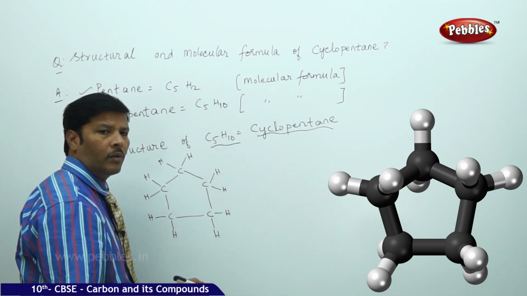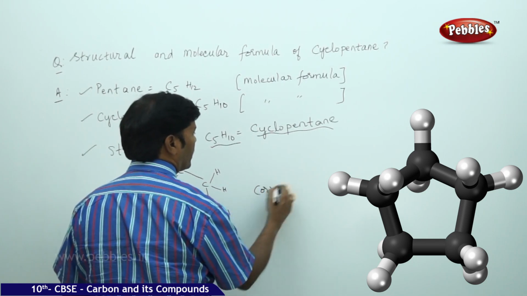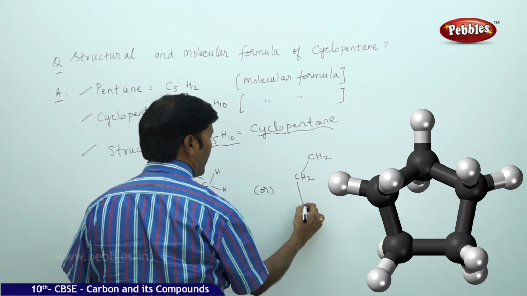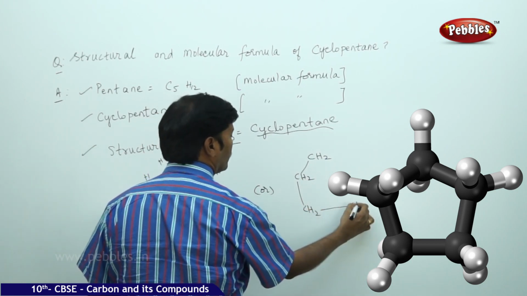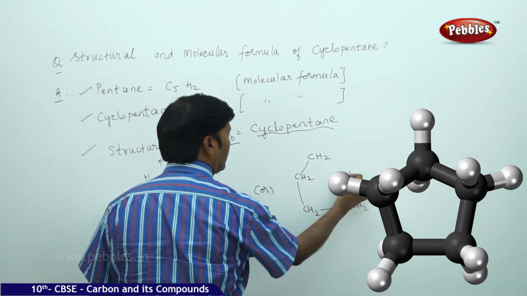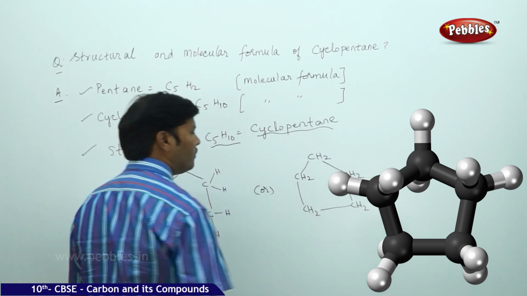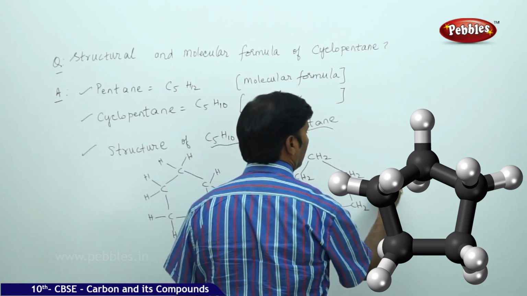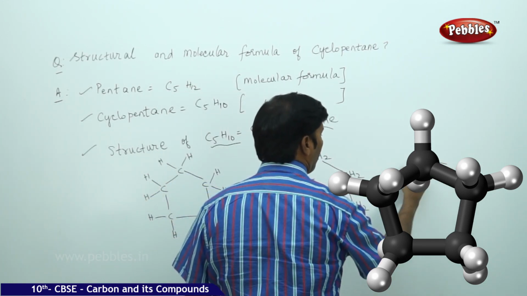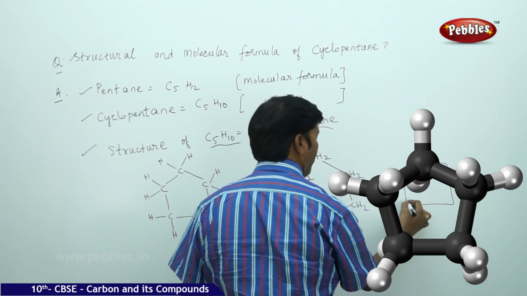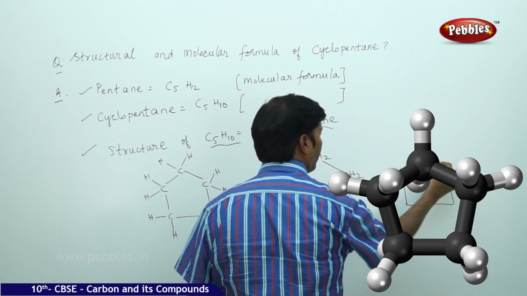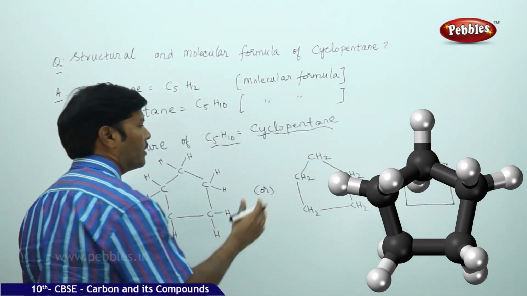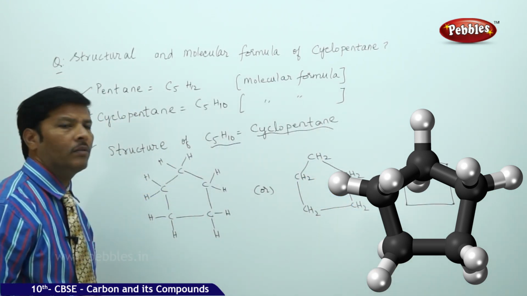This is the structure of cyclopentane, or you can write the same structure as CH2 single bond CH2 single bond CH2 single bond CH2. Or simply you can show it as a bond line structure, where you can see 5 carbons. All this together makes up the structure of cyclopentane.